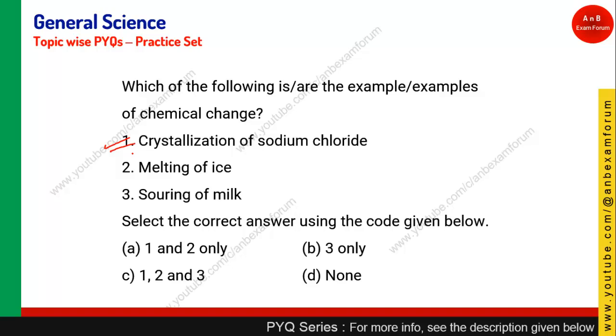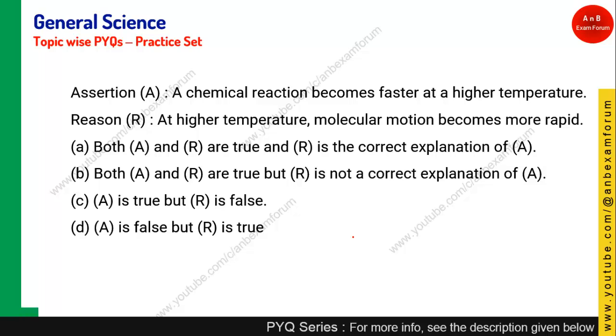Melting of ice, again the state is changed from solid to liquid, it is a physical change. Souring of milk, yes, it is changing the composition of milk, so it is going to be a chemical change. So option 3 only will be right, so option B is the right answer. Those who have given option B, they are right. Quickly, let's see the next question.